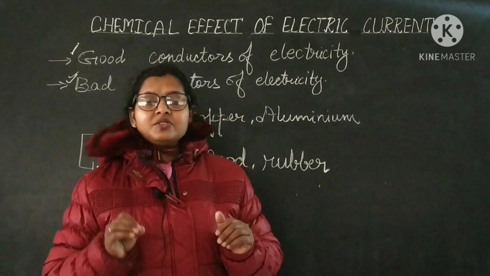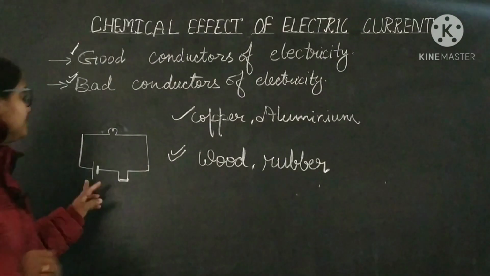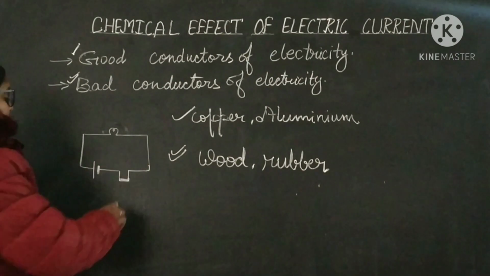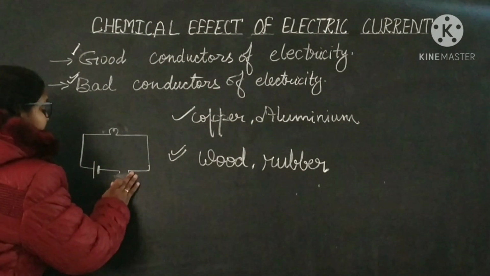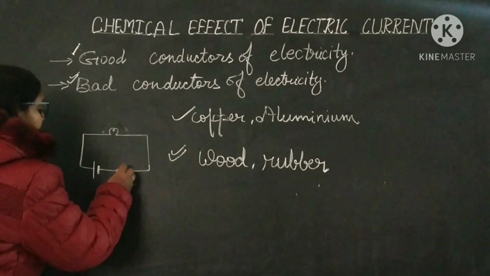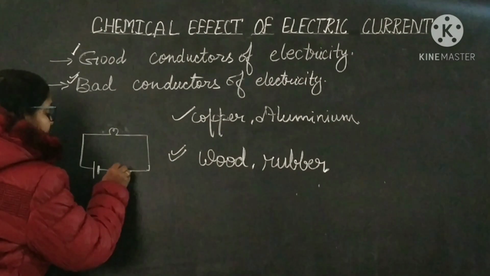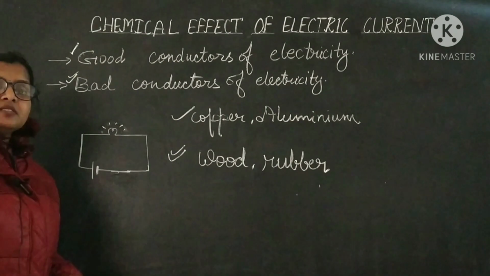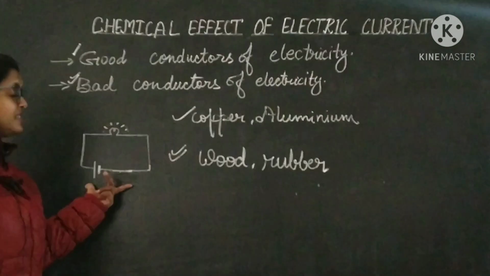So what will we do? We will again make a circuit and connect its two ends with each other. If the bulb is glowing, then the circuit is okay, it is working.